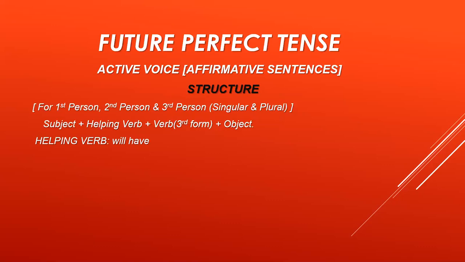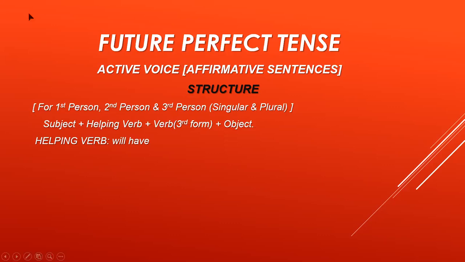Now for active voice affirmative sentences, again I am starting with the affirmative sentences. You all know that we are doing affirmative, negative and interrogative sentences for active voice and for passive voice both. Now for future perfect tense, we have only one option of the helping verb, will have. So we have only one structure.